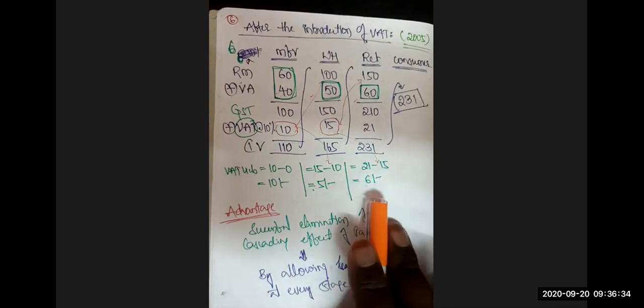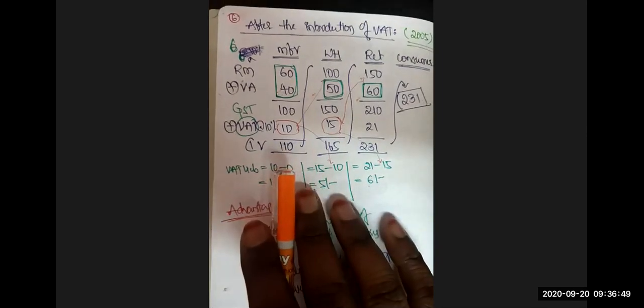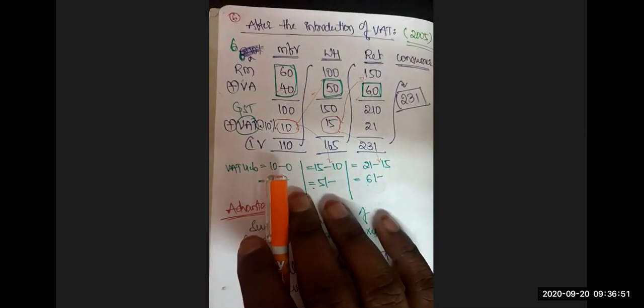Only the balance 6 rupees, he will pay to the department. Right, value added tax. It's nothing but a tax on value addition. Basically, you can see that it's a tax on sales and purchases. No, it's only the tax on value addition.